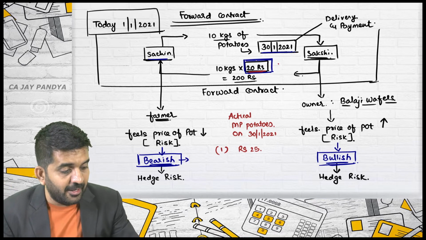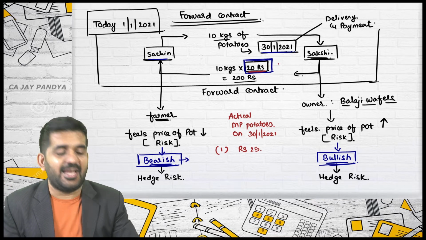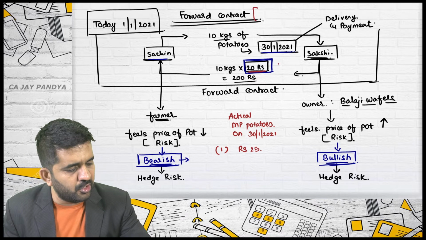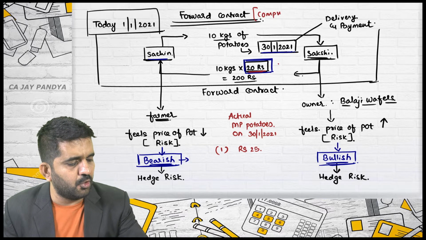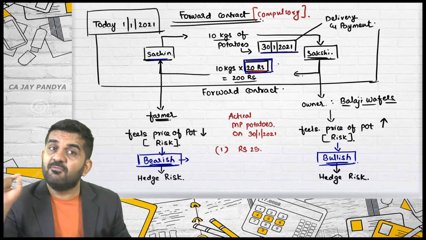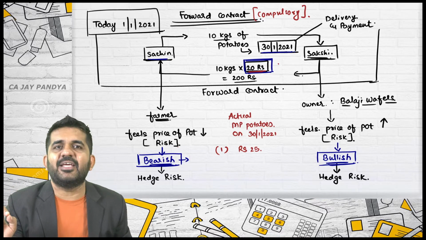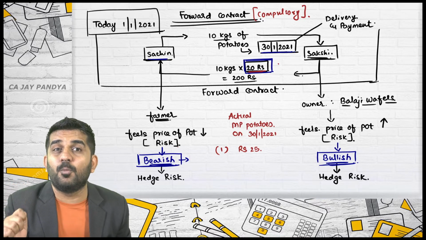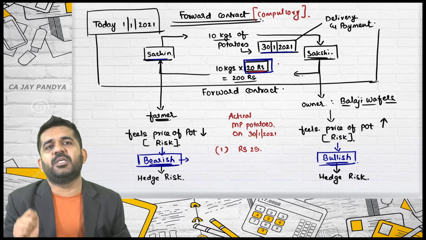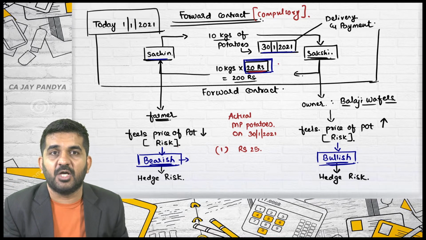Now, he will have to compulsorily sell at 20. Forward contract or compulsory contract. There is no option. Sachin will have to deliver 10 kgs of potatoes and Sakshi will have to pay exactly 200 rupees irrespective of market price of the potato.